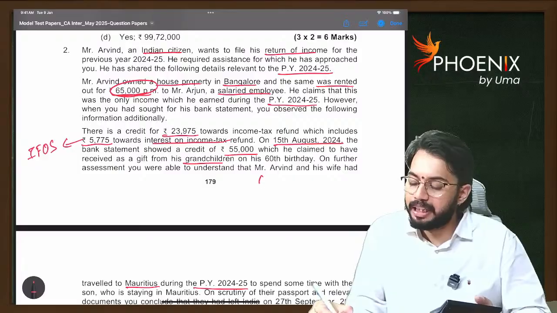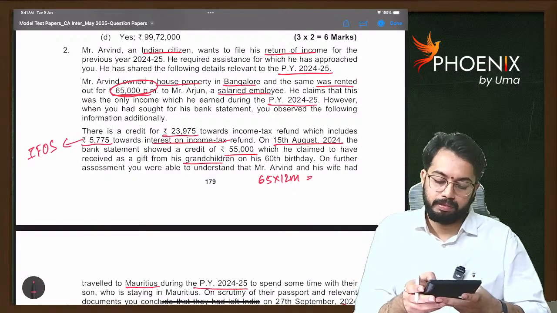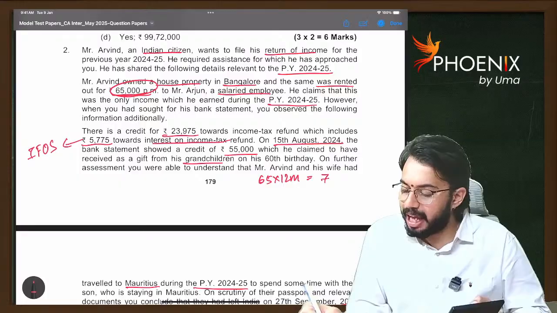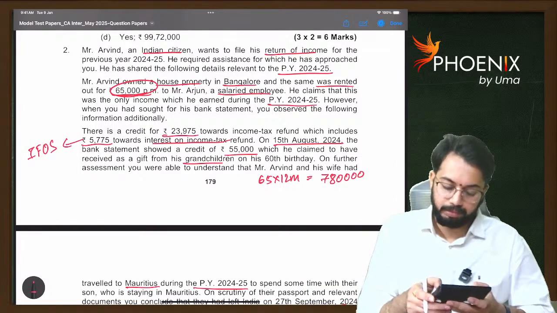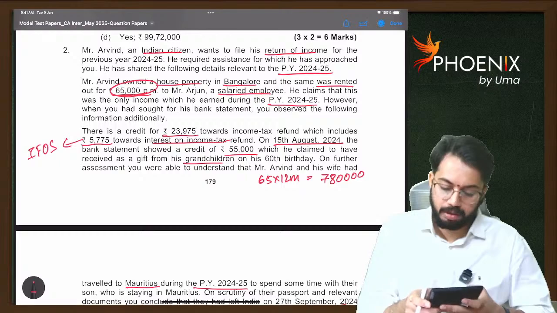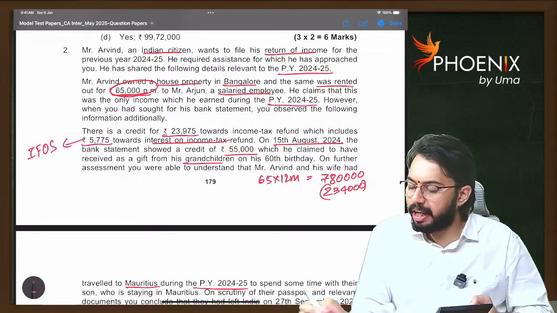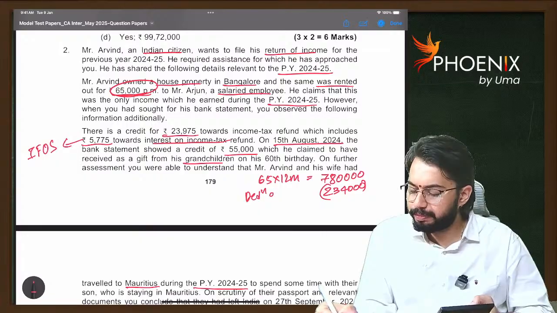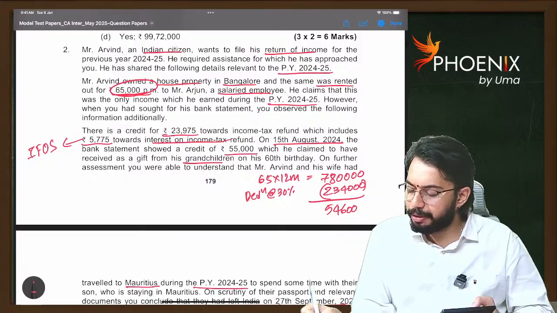That means 65,000 into 12 months. How much? 7,80,000. 2,34,000 is the standard deduction at the rate of 30%. Balance is how much? 5,46,000.